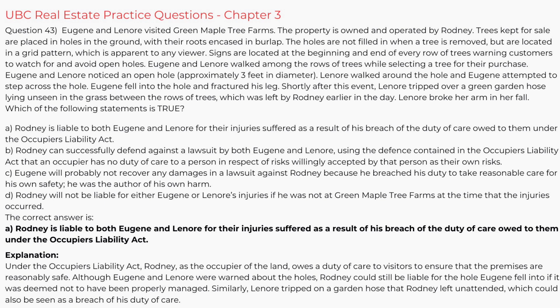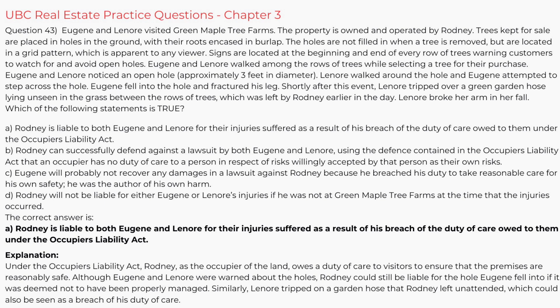Eugene and Lenore walked among the rows of trees while selecting a tree for their purchase. Eugene and Lenore noticed an open hole, approximately 3 feet in diameter. Lenore walked around the hole, and Eugene attempted to step across the hole. Eugene fell into the hole and fractured his leg.